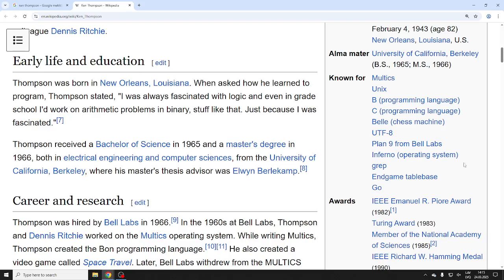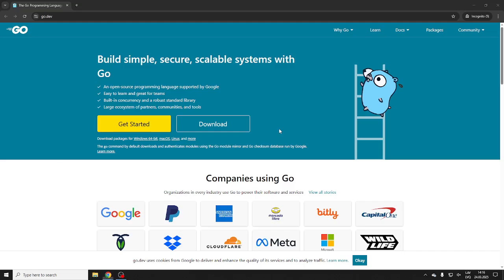Also grep, if you ever use grep, one of the tools in Linux, right? Of course, very important. And of course Go, his last, and well, one of his many legacies will be the Go language, right? Of course, he didn't do it alone. These days, nobody does anything alone. There are two more guys.